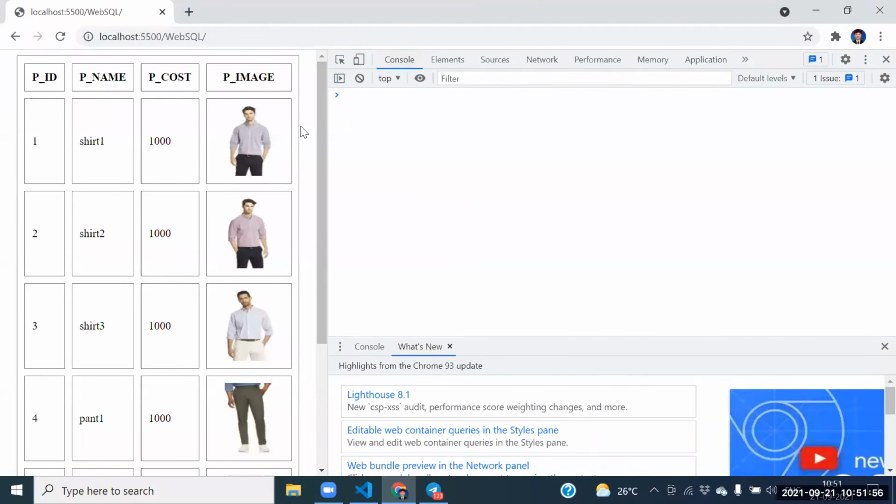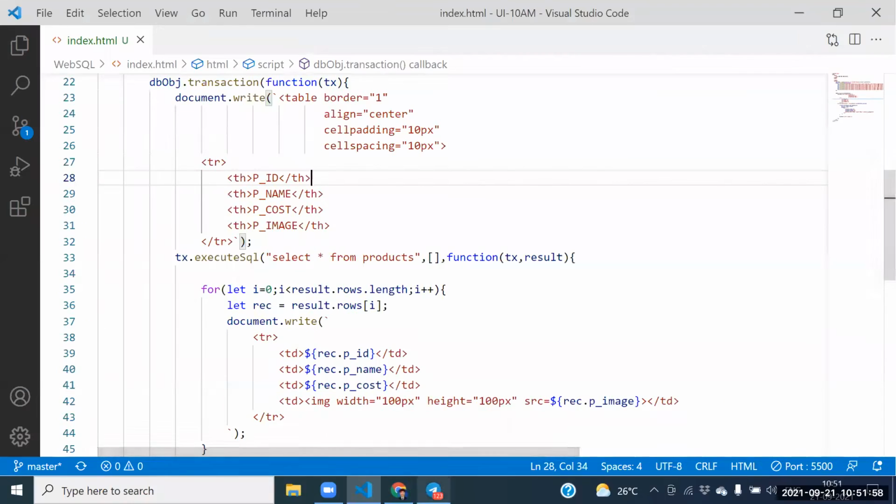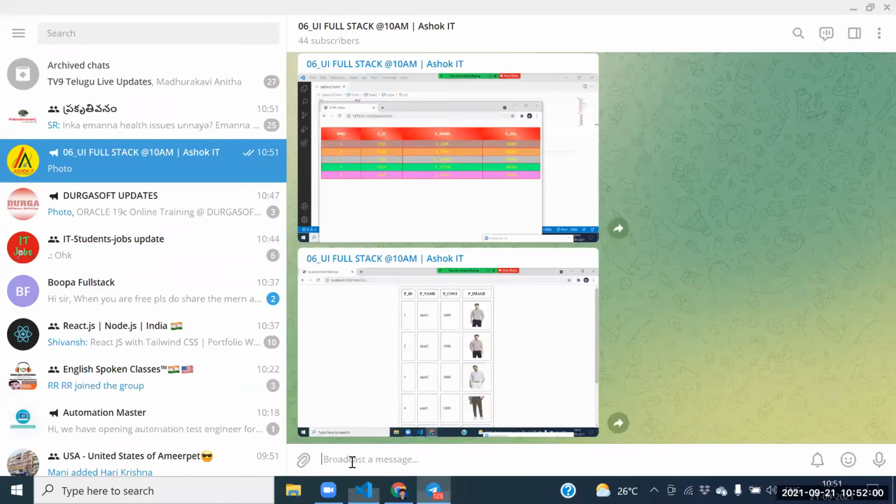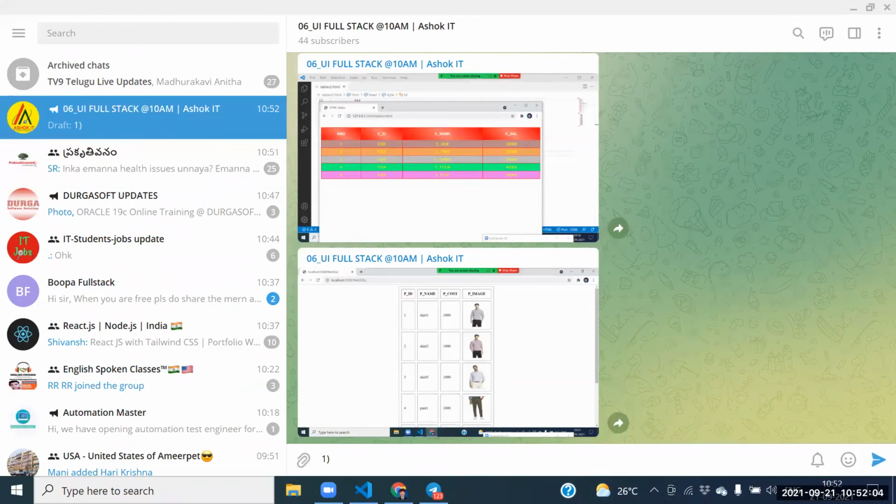Tell the functions once again. Shankar, tell the API functions. What is the first function? The first function is the open database function.